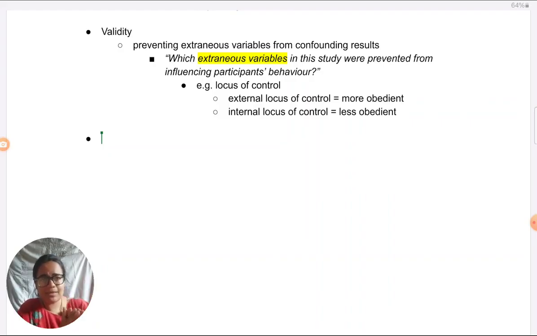But even if we take locus of control, what the authority figure is saying is interacting with locus of control to determine whether the person obeys or not. So construct validity of this study is good. It is really measuring obedience. Like I said, it's optional if you want to consider different types of validity to this extent, otherwise you can skip it. Finally, coming to E, which is ethics, ethical issues.